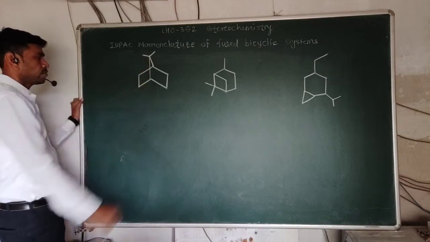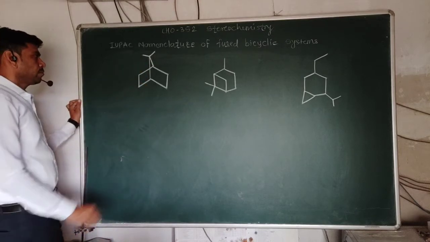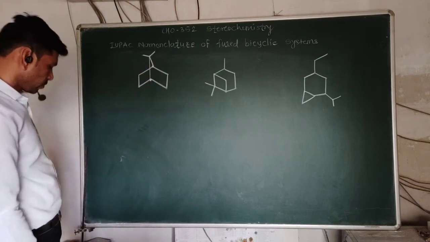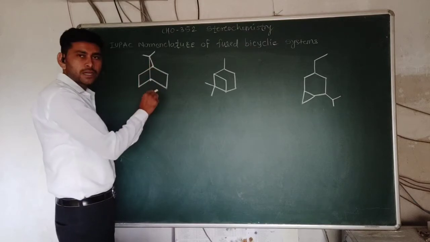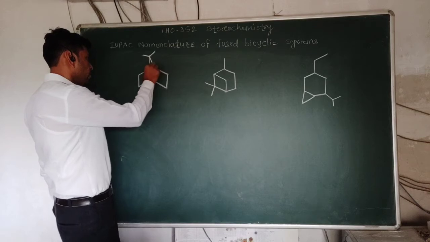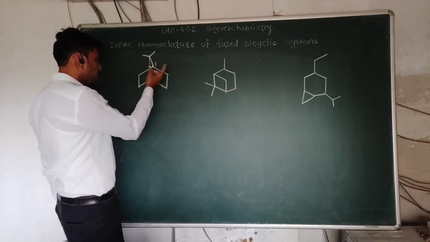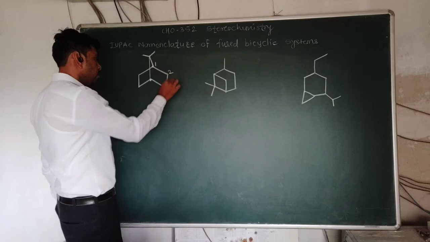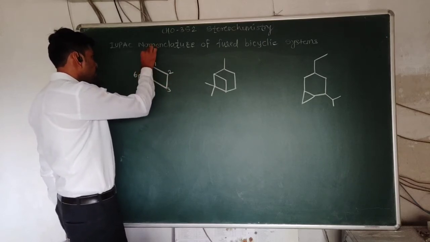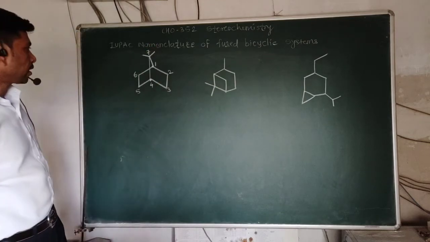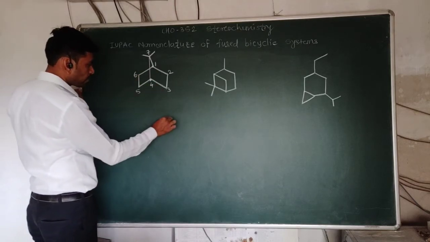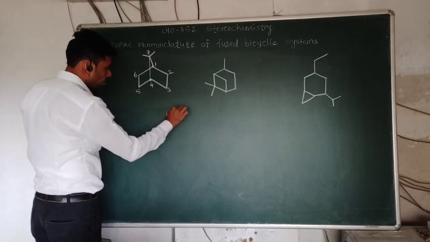Okay, here a substituted carbon is there. Now, while numbering this bicyclic system, we have to understand the bridge. First, identify the bridge carbon atoms. These are the bridge carbon atoms where the 2 rings are connected. So start numbering from here. You can go clockwise or anti-clockwise: 1, 2, 3, 4, 5, 6, and this is the 7th carbon atom. So the total number of carbon atoms is 7, so it is a heptane.